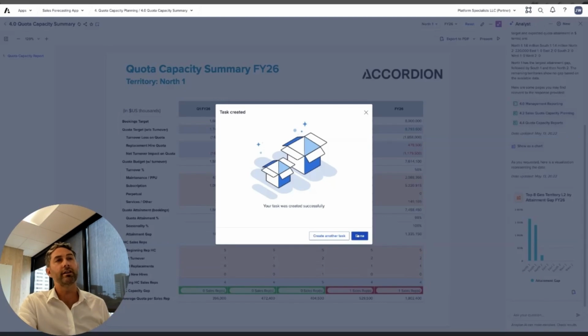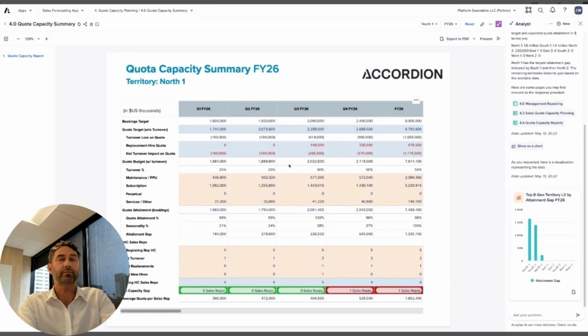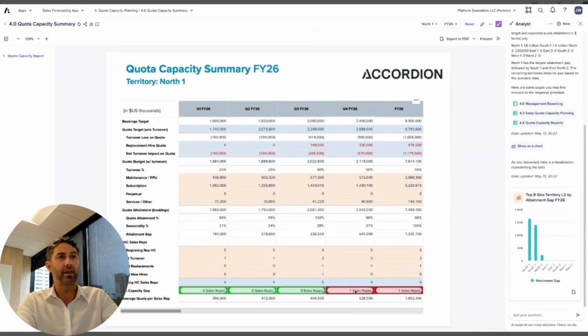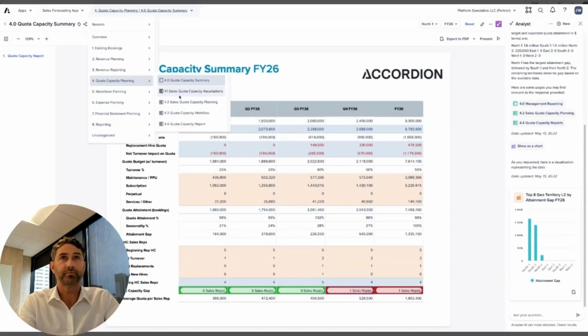So that will send that user an email and also prompt them within the model. And so from there, we know I'm looking at North 1 territory, and we can see that in Q4, based on some attrition, we are one headcount short of being able to meet our expected capacity.